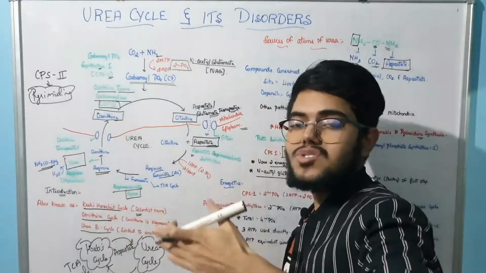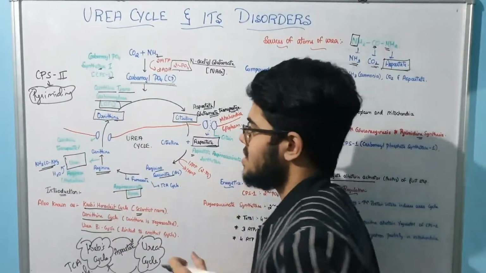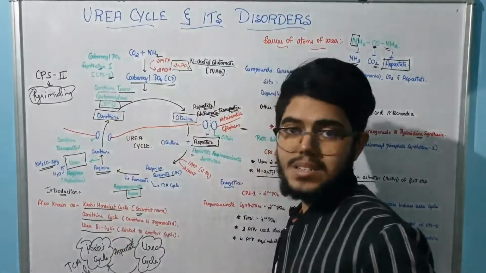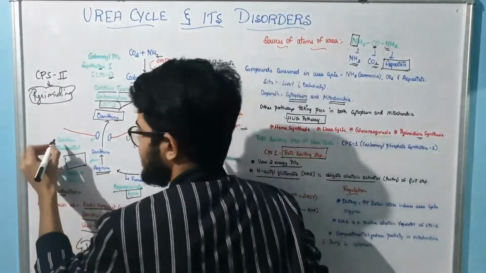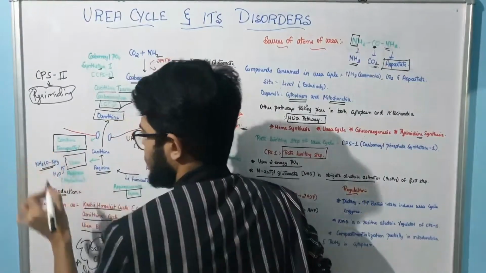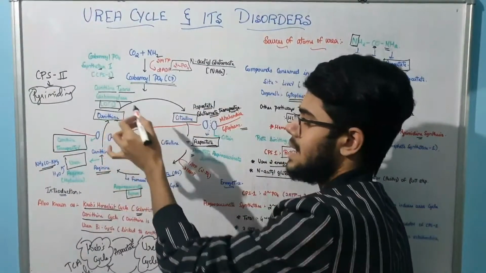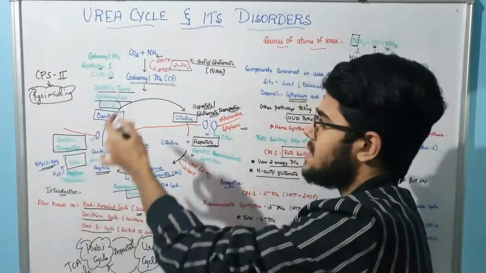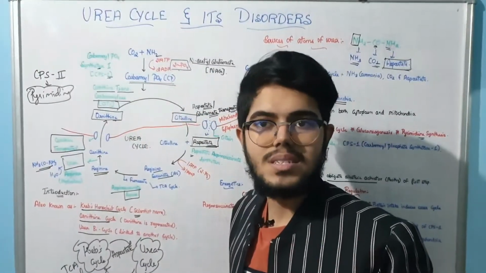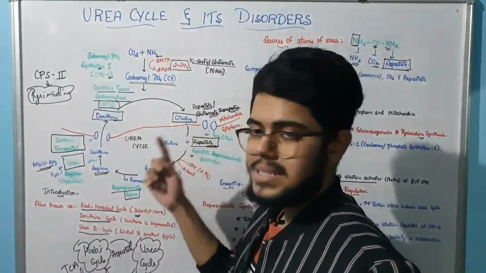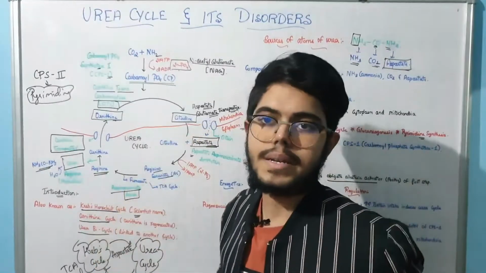Now this ornithine will be moving again to the mitochondria. That is regeneration of the ornithine, right? So that is being regenerated through the transporter called the ornithine transporter. So it comes again to the mitochondria and the cycle carries on. That is the urea cycle. Hope you have understood this. So revise this cycle many times so that you get it in your mind.